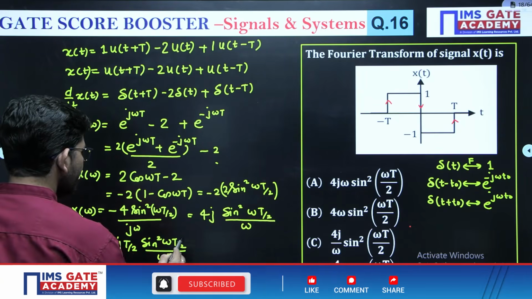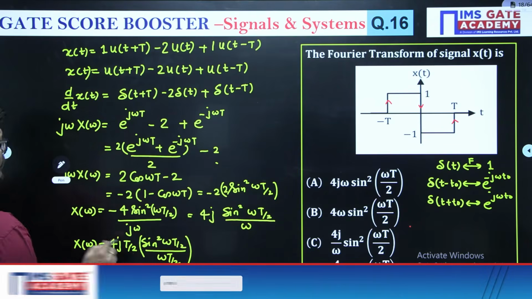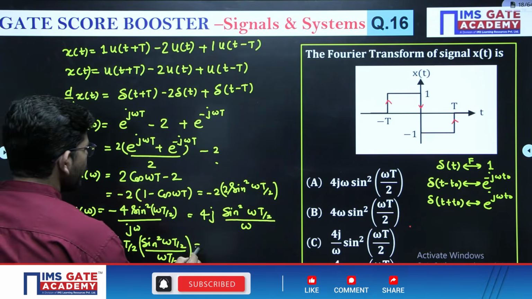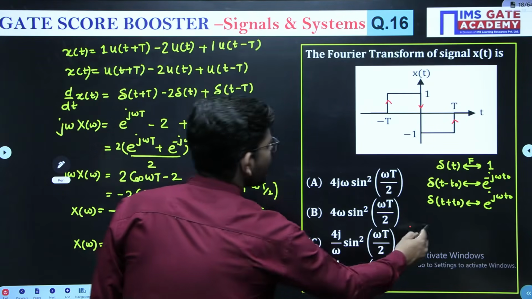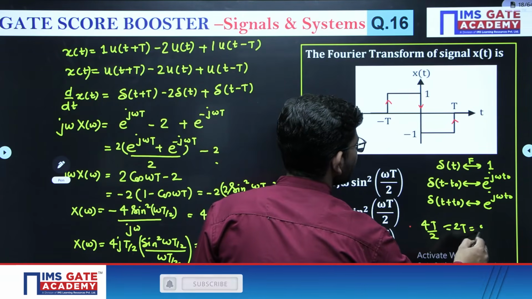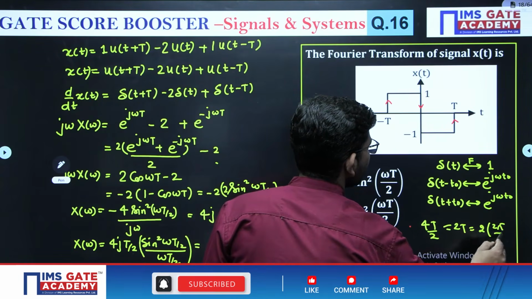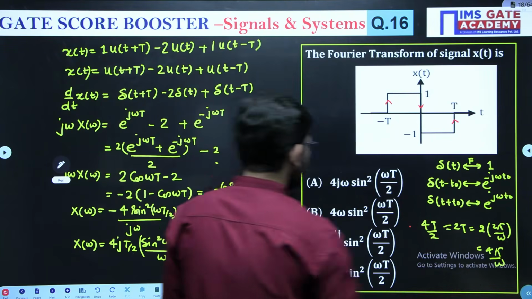After doing this, this will become the formula of sample. And what is 4t by 2? t is 2 pi by omega. Just see, 4t by 2, or 2t, is 2 into 2 pi by omega. So what you will get is 4 pi by omega.